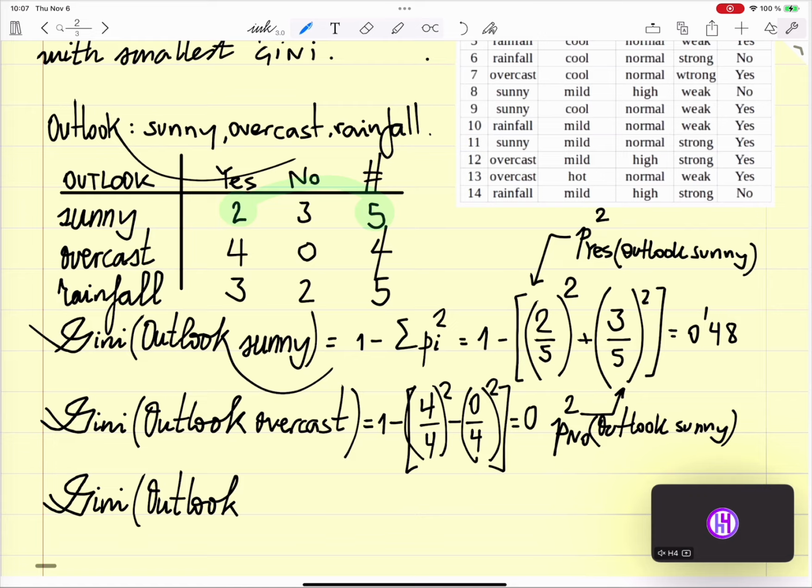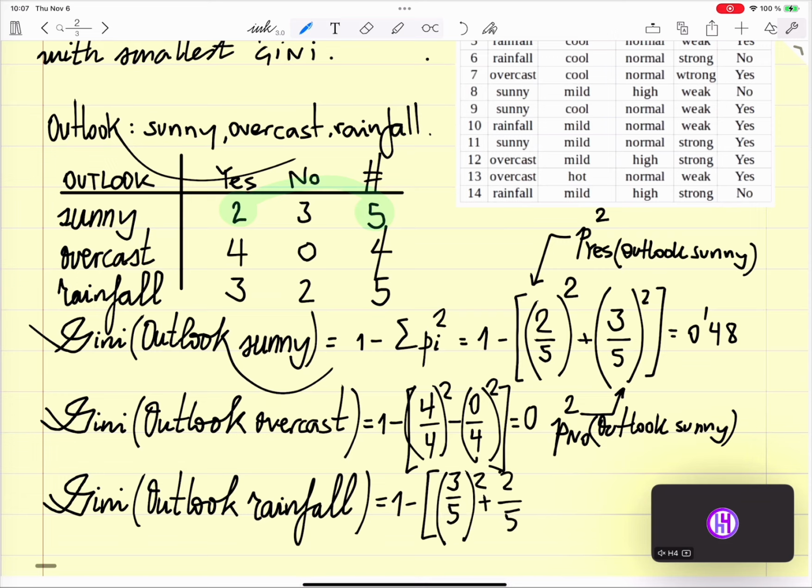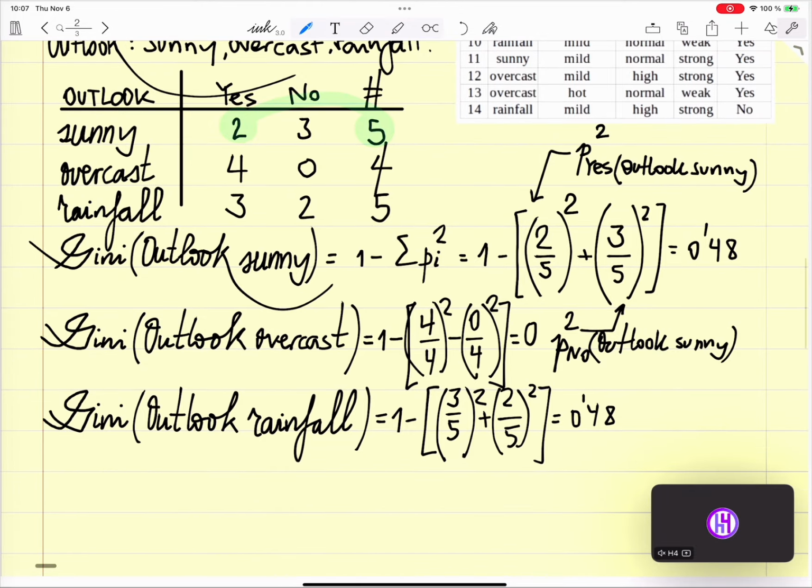If the outlook is rainfall, then we get 1 minus 3 divided by 5 square plus 2 divided by 5 square equals 0.48. All right. So, and now pay attention, please. What is the overall Gini only for outlook?